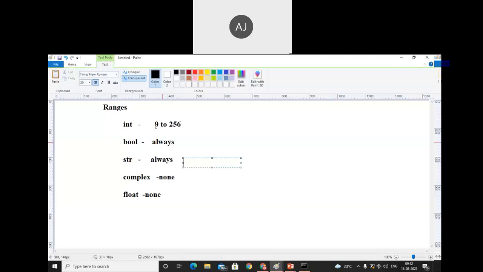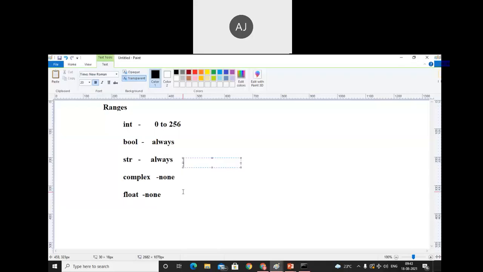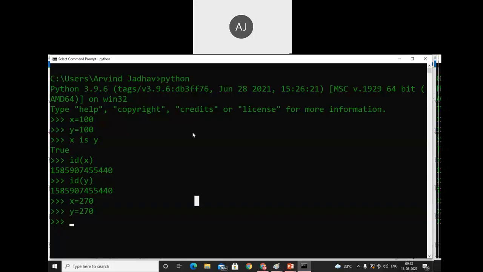Because the range is only 0 to 256. The range is 0 to 256. Now 257, sorry, 270 is beyond the range, isn't it? Yes, so that's why two objects will be created. So make a note of that. If the value is between 0 and 256, then only one object will be created. If the value is beyond 256, then two objects will be created. If you want to check, we will check by using x is y. We get false.